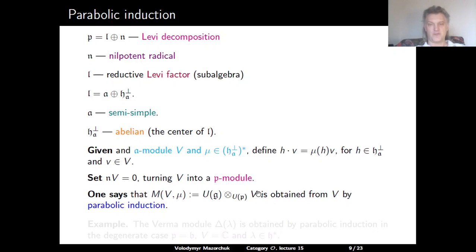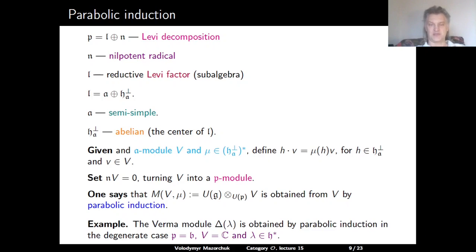Then we can consider the usual tensor induction. Starting from V, we tensor over U of P with U of G to get a G module out of the module V. The corresponding induced module is denoted by M of V mu, and one usually says that M of V mu is obtained from V and mu by parabolic induction.